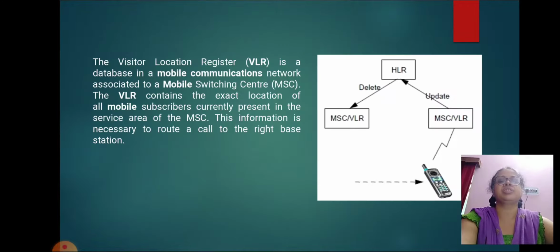for the new location. The VLR, Visitor Location Register, is a database in a mobile communication network associated with a Mobile Switching Center, MSC. The VLR contains the exact location of all mobile subscribers currently present in the service area of the MSC. The information is necessary to route a call to the right base station.